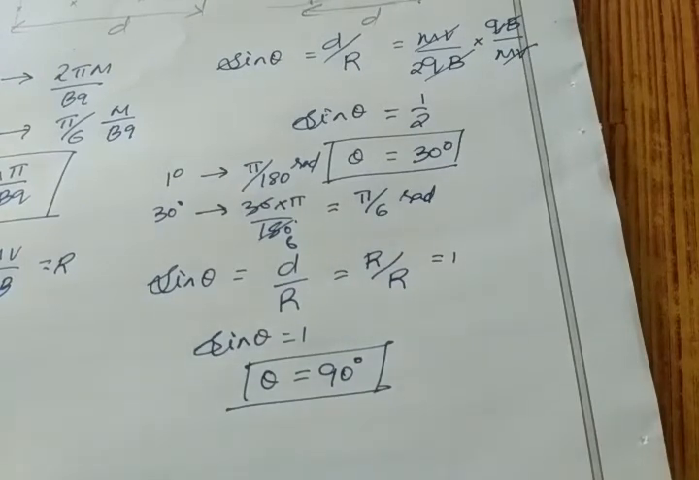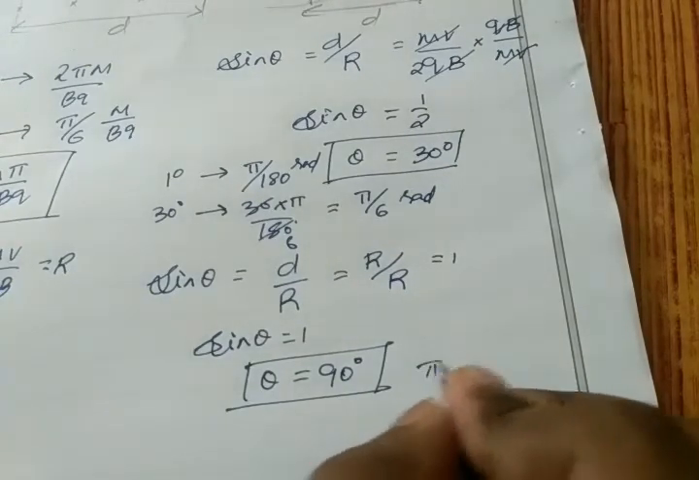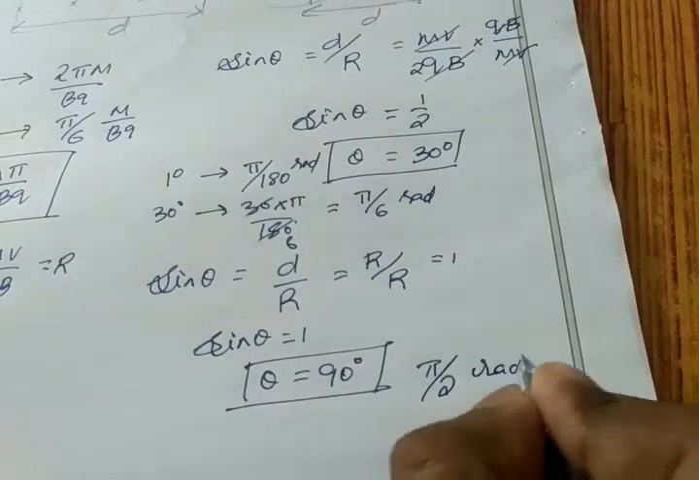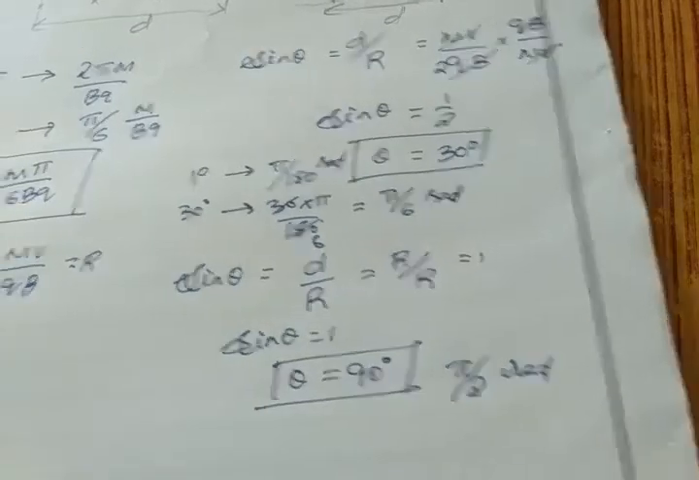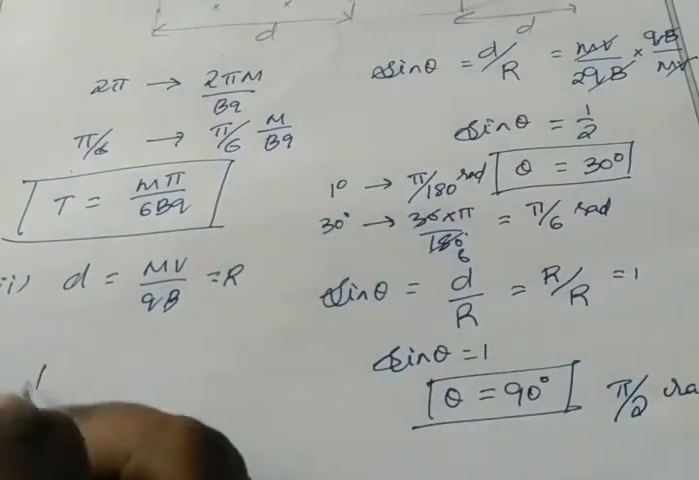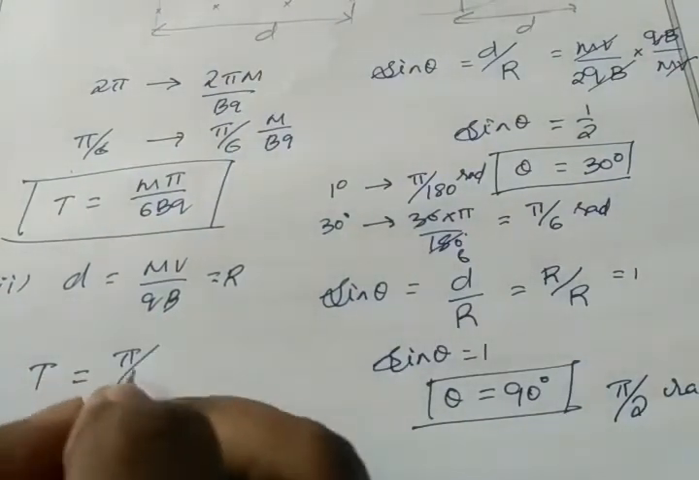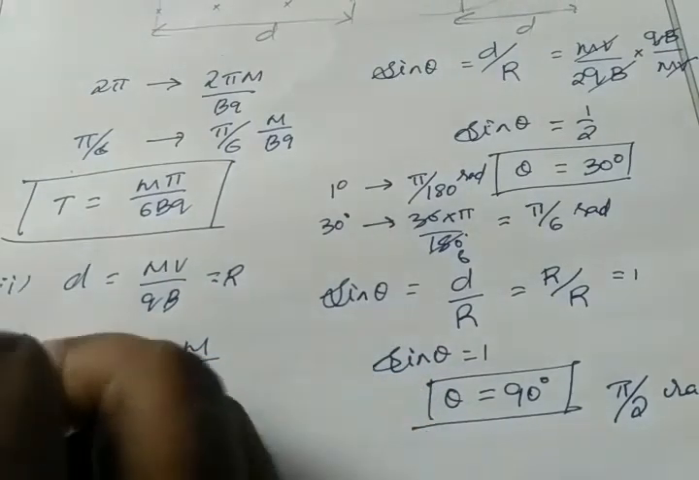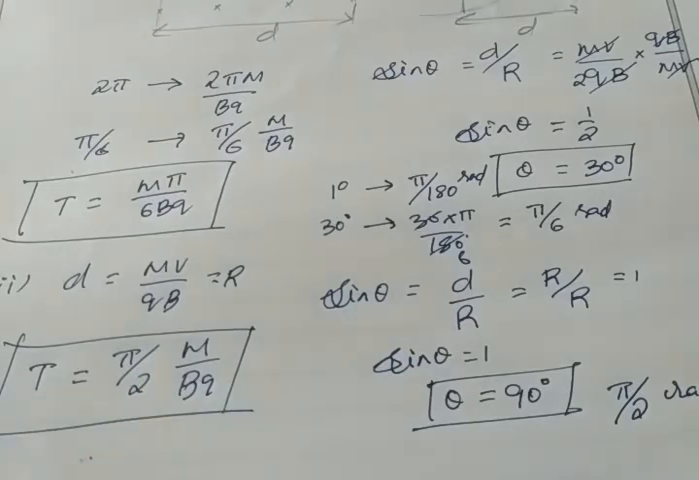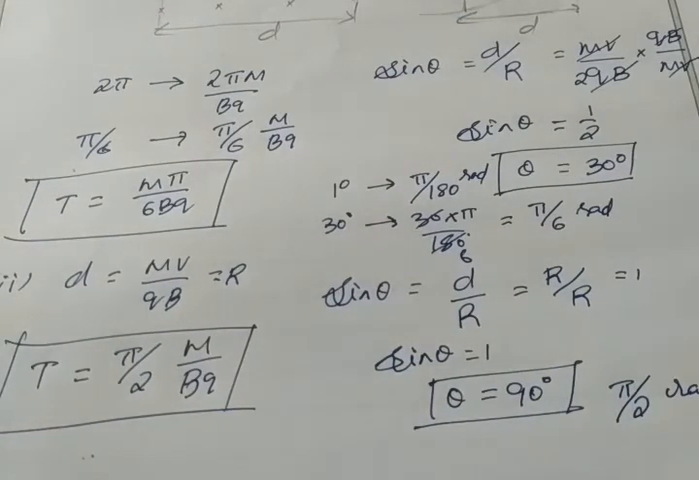So what's the radian for this value? Radian is nothing but pi by 2 radian. Okay, so pi by 2 radian, then what will be the value of time period? Time period is pi by 2 m by bq. Okay, clear?